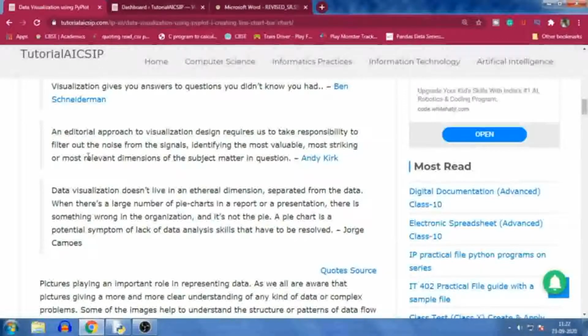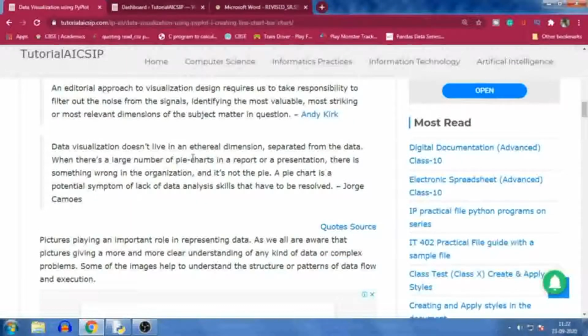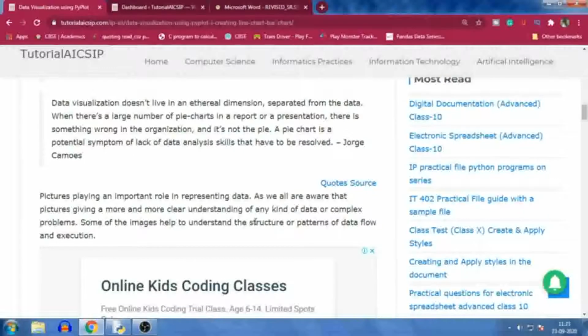And the third one: data visualization doesn't live in an ethereal dimension separated from the data. When there's a large number of pie charts in a report or a presentation, there is something wrong in the organization, and it's not the pie. A pie chart is a potential symptom of lack of data analysis skills that have to be resolved. That is by George Camos. These are some quotes I have taken from popular websites.